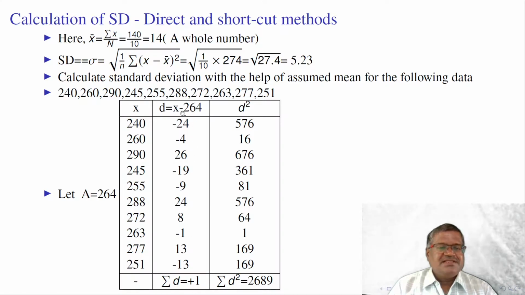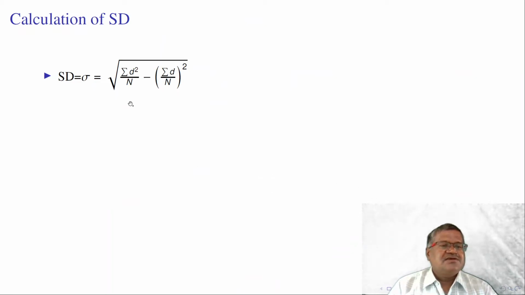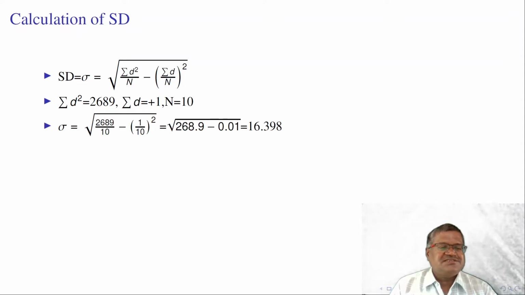Here by subtracting, summation d is equal to 1, summation d square is equal to 2689. We need to subtract this d and d square values here. Sigma is equal to root of summation d square by n minus summation d by n whole square. Summation d is equal to 1, d square is equal to 2689, n is equal to number of observations, 10. Thus we substitute the values in the formula. Sigma is equal to 16.397. If we square this sigma, then the square of this value is called variance of the data.